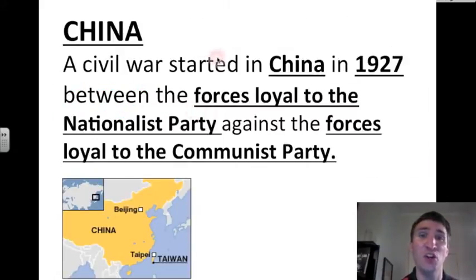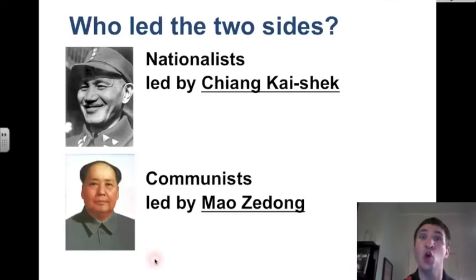A civil war started in China in 1927 between the forces loyal to the Nationalist Party against the forces loyal to the Communist Party. Who led the two sides in this Chinese civil war? Well, on the first side, you have the Nationalists, led by this man, Chiang Kai-shek. And on the other side, ding ding, you have the Communists, led by this man, Mao Zedong.